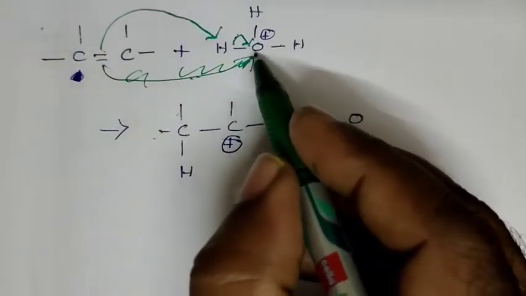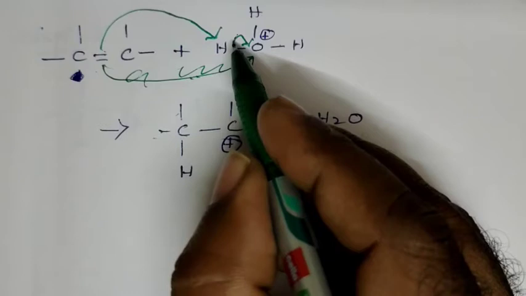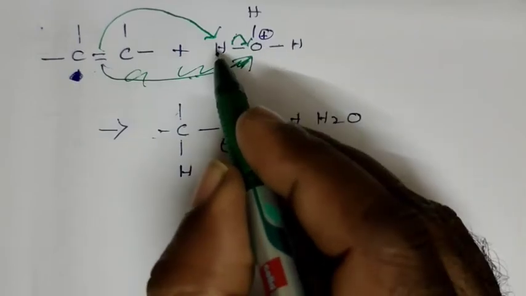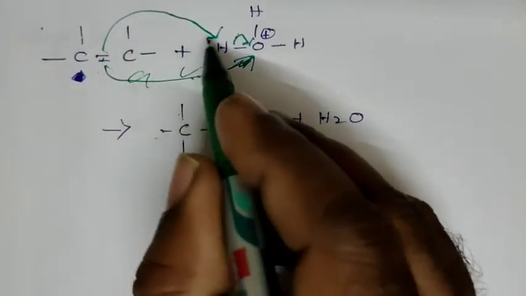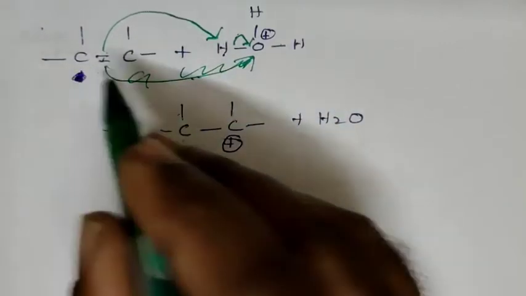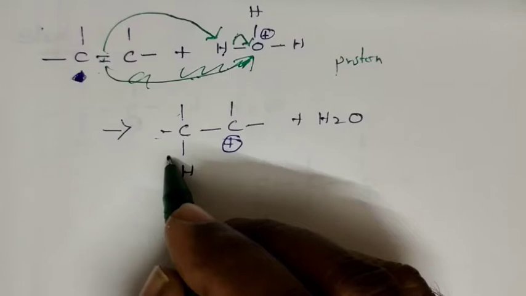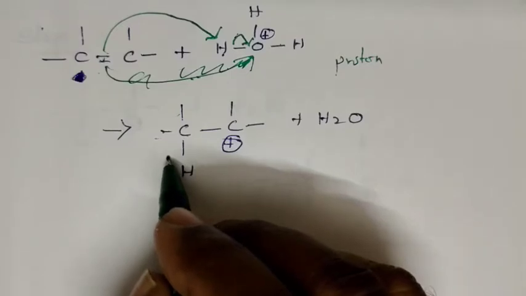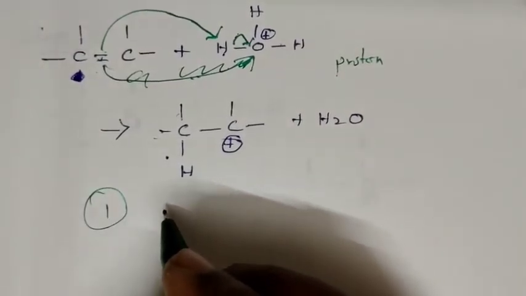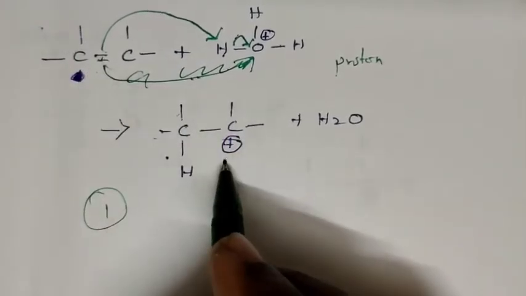In the first step, in the hydronium ion, to reduce the positive charge on the oxygen atom, one shared pair of electrons is given to oxygen. To solve this, from the alkene, a pair of electrons is donated to hydrogen. Thus hydrogen adds with the alkene. Hydrogen means proton, so addition of proton takes place. Hence this step is called protonation. This is the first step of acid catalyst hydration, that is protonation of alkene to form carbocation.